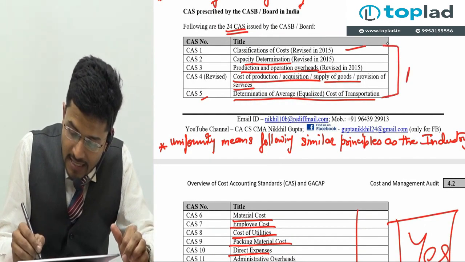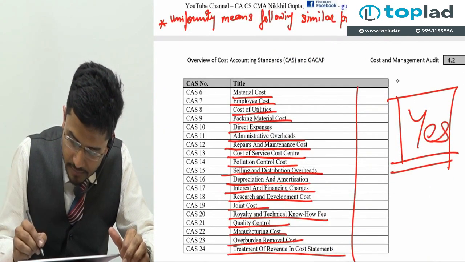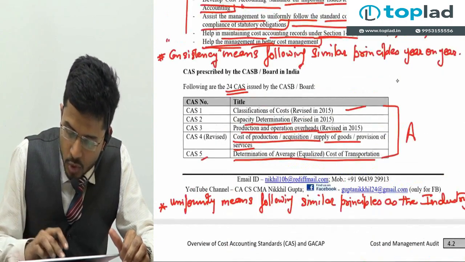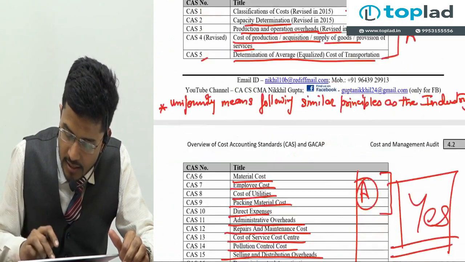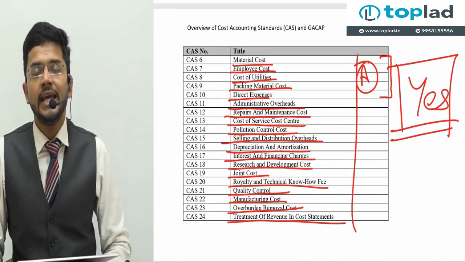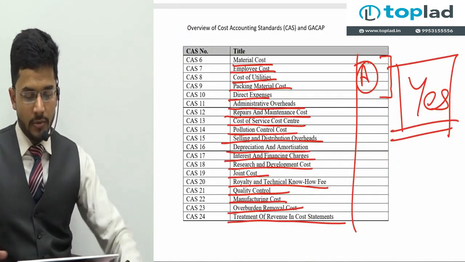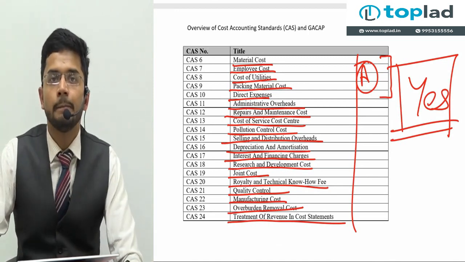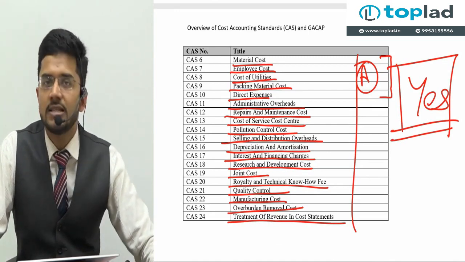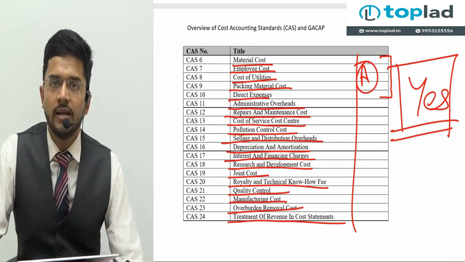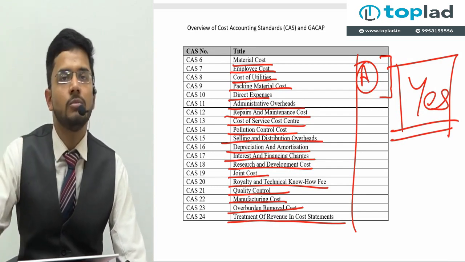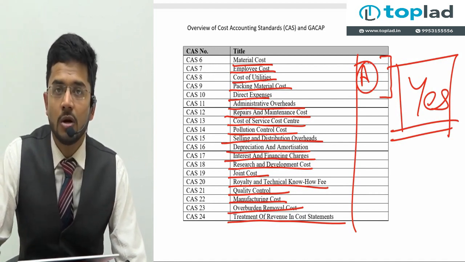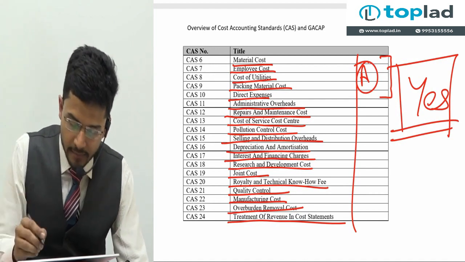Guys, CAS 1 to 10 are the most important cost accounting standards. So I'm categorizing them as A category. Cost accounting standards 1 to 10 are the most important from a practical as well as theory standpoint. And from 1 to 10, these are mostly practical cost accounting standards. So they definitely are the most important cost accounting standards, 1 to 10.